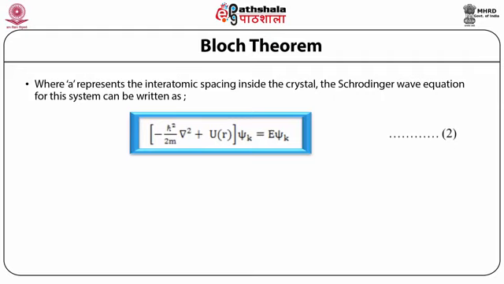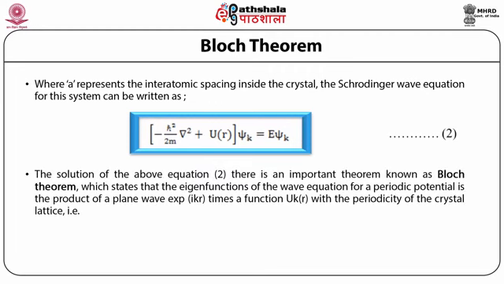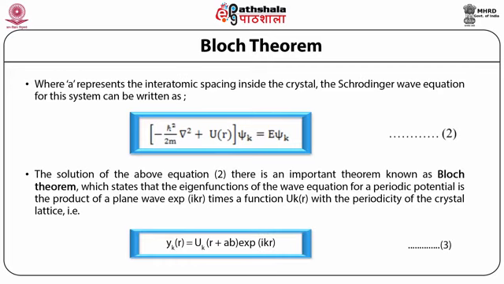With reference to the solution of the above equation 2, there is an important theorem known as Bloch theorem, which states that the eigenfunction of the wave equation for a periodic potential is the product of a plane wave, exp(ik·r), times a function u_k(r) with the periodicity of the crystal lattice, that is ψ_k(r) = ψ_k(r + ab), where a is the interatomic spacing and b is an integer, and exp(ik·r).